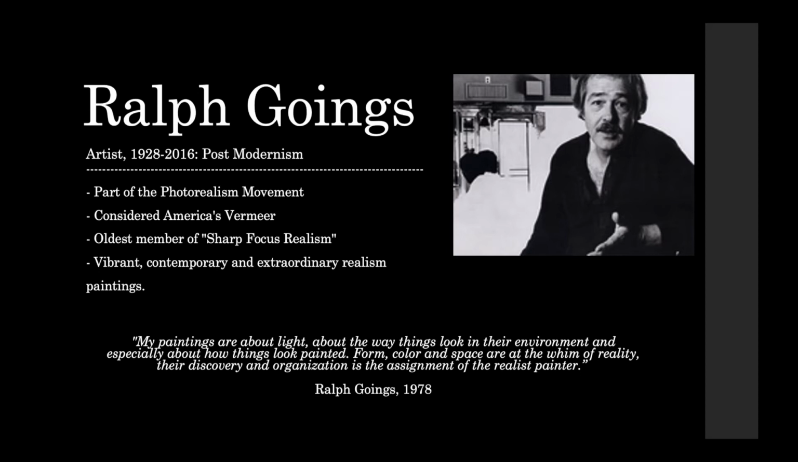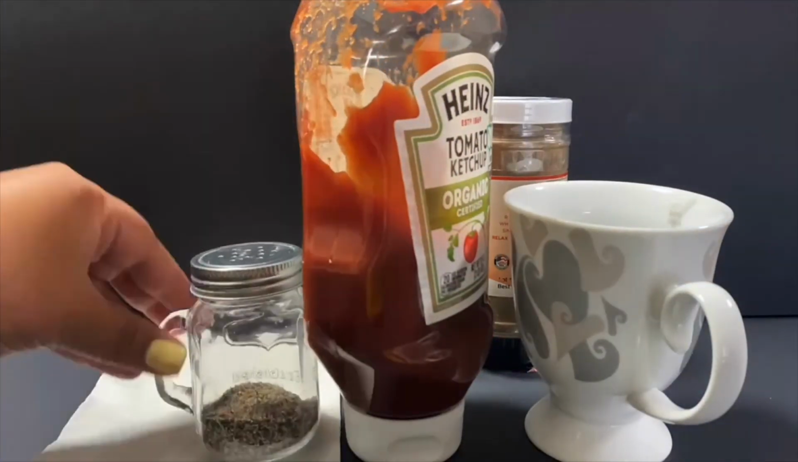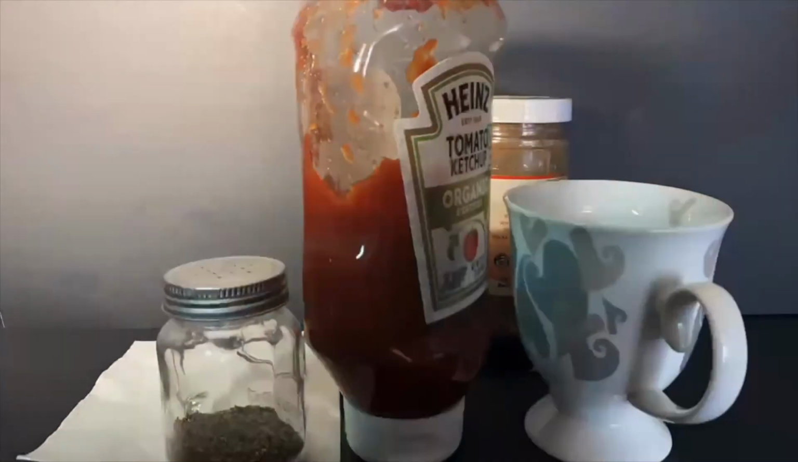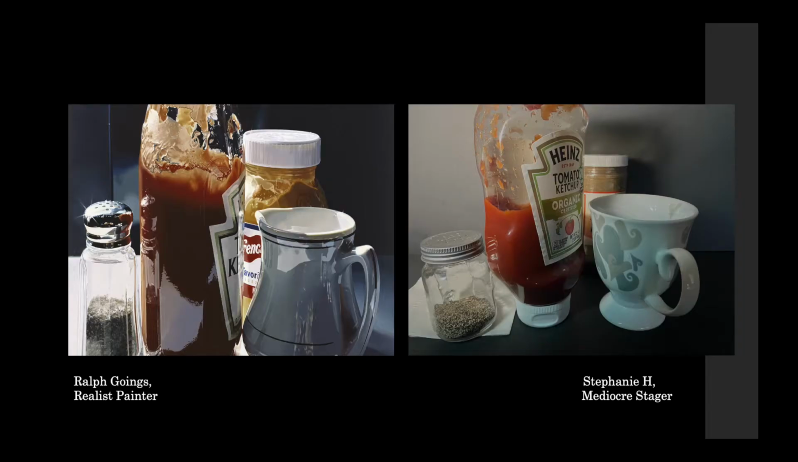As he's previously stated, "My paintings are about light, about the way things look in their environment, and specifically about how things look painted. Color and space are the whim of reality. Their discovery and organization is the assignment of a realist painter." The Quartet is a vibrant example of Goings' realist paintings. He would paint scenes from traditional American life and would bring out even the most intricate detail mixed with colors and light to make it come alive, just as I'm doing here.